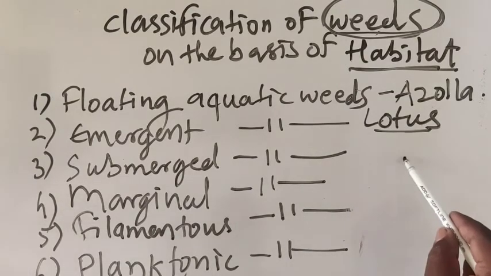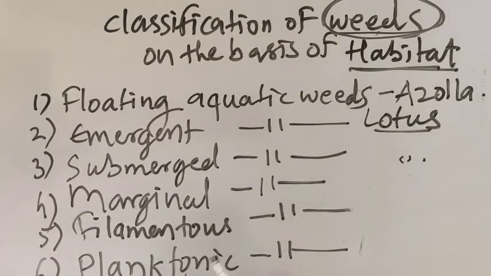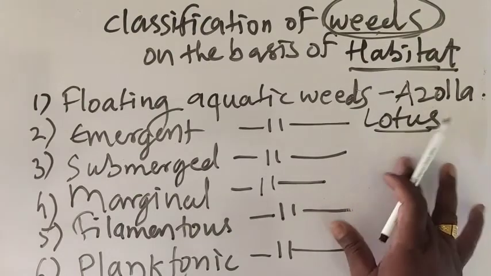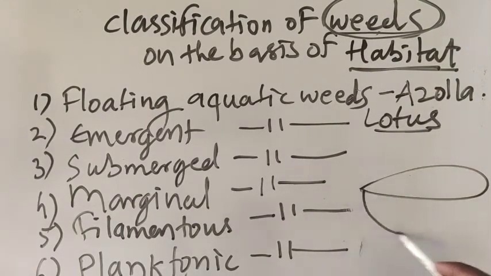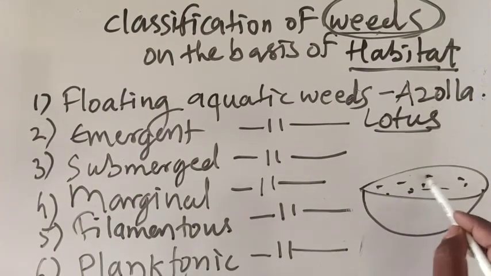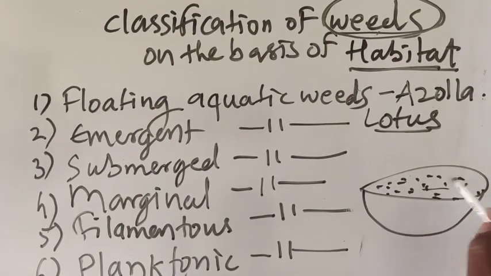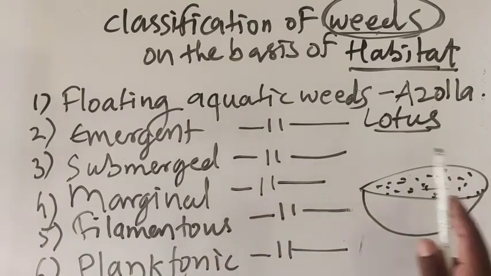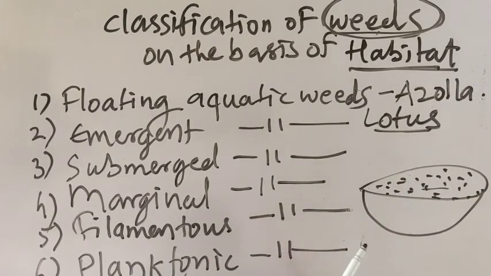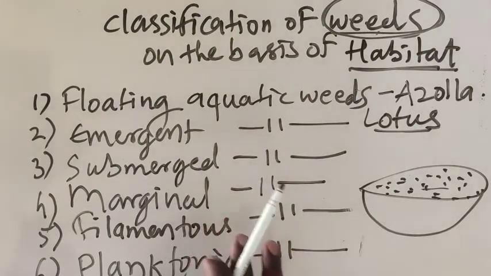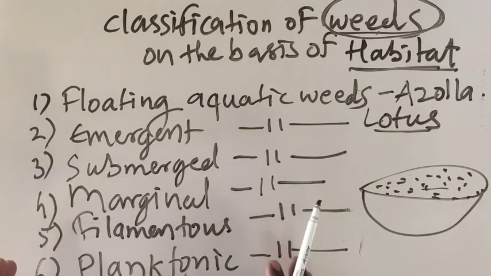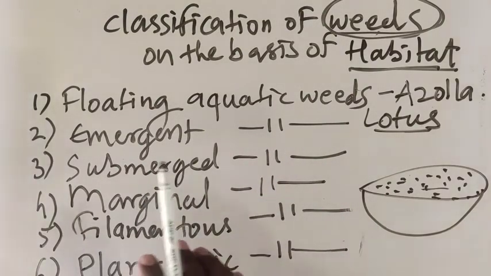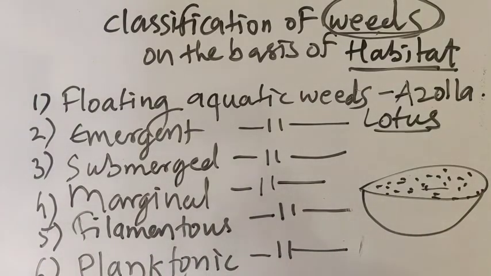It is microscopic, but when it develops rapidly it may cover the whole water surface in a fraction of time, एकदम कम समय में it can float over all the water bodies. So that is the classification of weeds on the basis of zone and on the basis of habitat. We have recapped it.